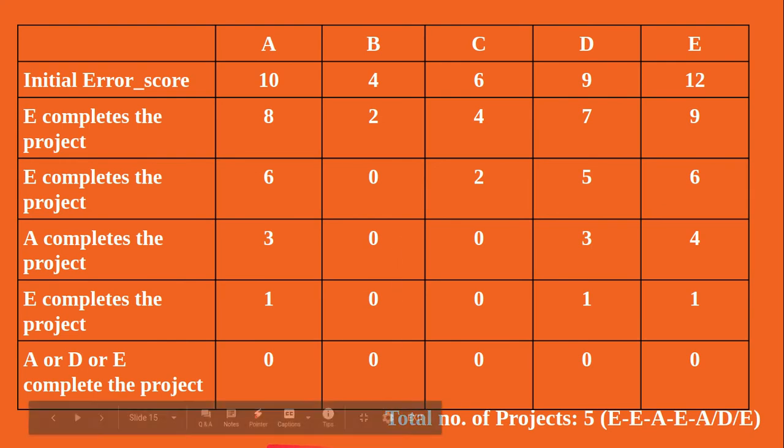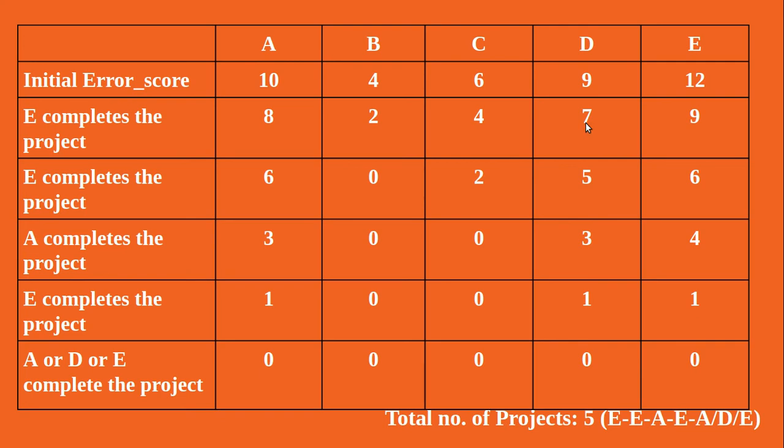So let's see the explanation. Initially A, B, C, D, E are the 5 team members with error scores 10, 4, 6, 9, 12. The maximum error score is 12. E has the maximum error score, so we decide that E will complete the project. E's error score will be reduced by 3 and becomes 9, and other team members' error scores are reduced by 2. So they become 8, 2, 4, 7 respectively.